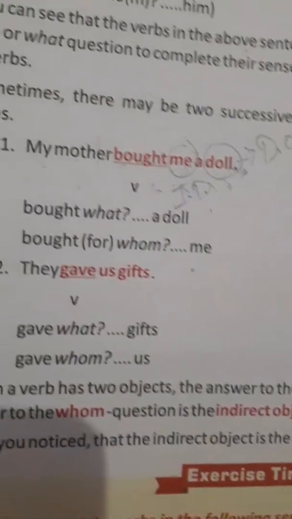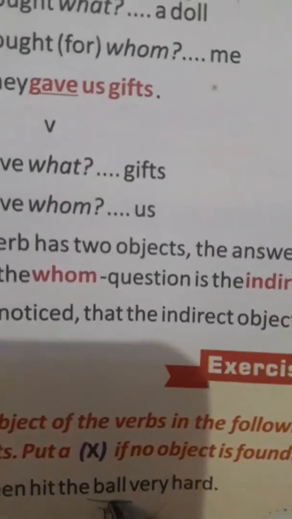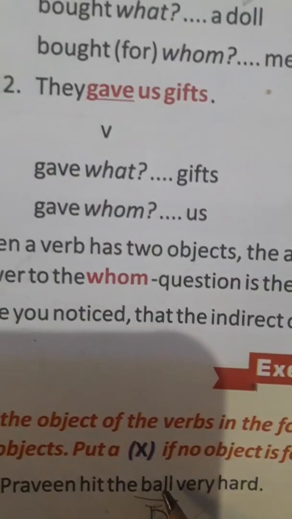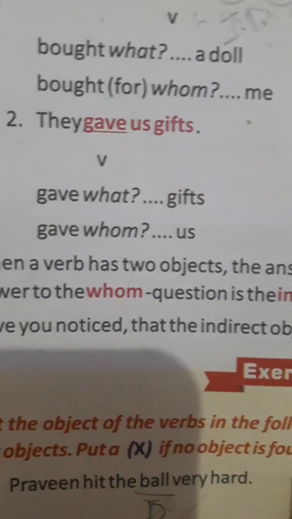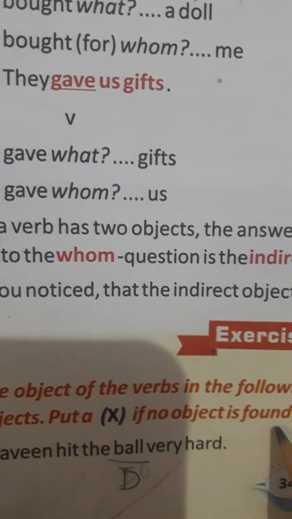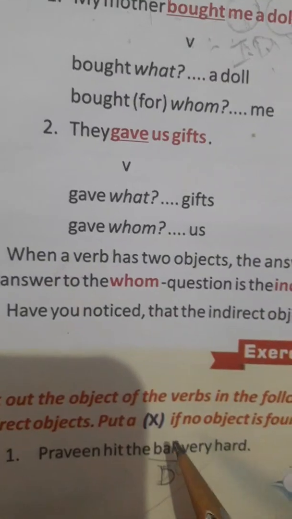In these sentences you have to identify the object of the verb, and after identifying the object you have to categorize them into a direct or an indirect object. And if no object is present there, you have to put a cross over there like this. Okay, so now let's start.